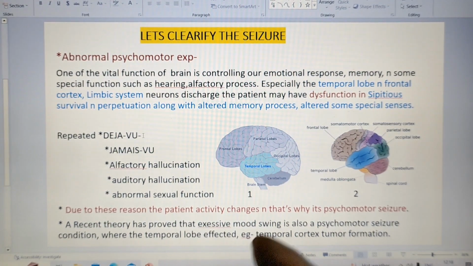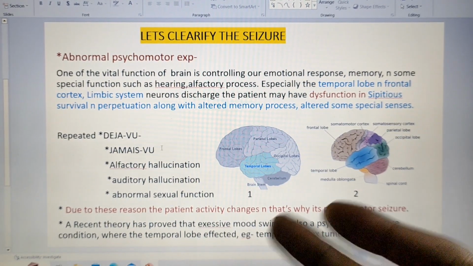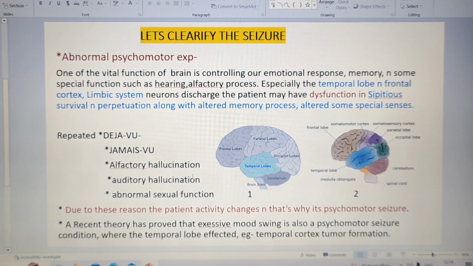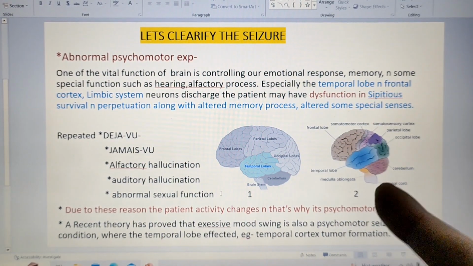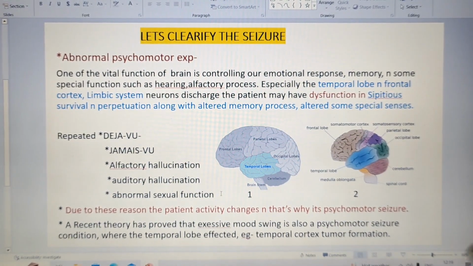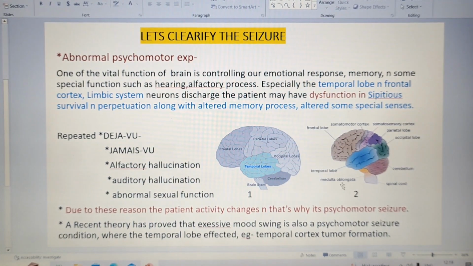Deja vu is a feeling that something happened before and is happening now. The same scenario the patients may feel. The patients may also feel jamais vu, which I just spoke about. Then olfactory hallucinations, auditory hallucinations, and abnormal sexual functions the patients may also get. Premature puberty can occur if the temporal lobe is having seizures. A small baby will have sexual functions, hypersexual function.